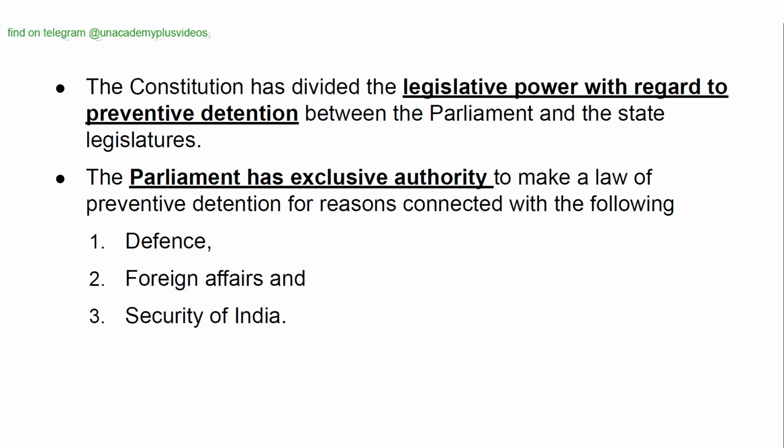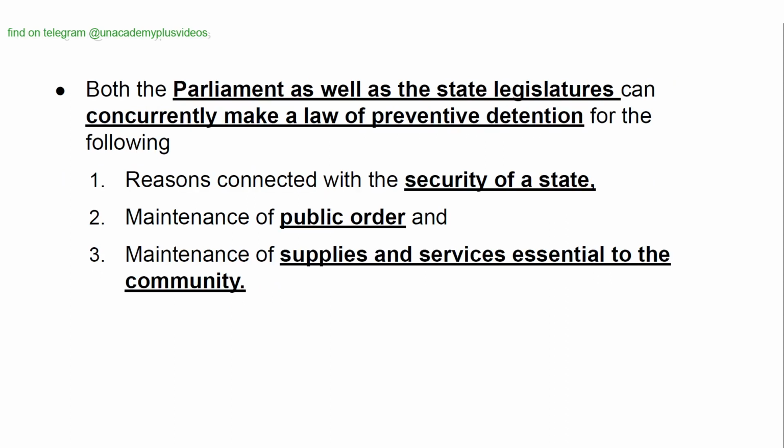The Constitution has divided the legislative power with regard to preventive detention between the Parliament and the state legislatures. The Parliament has exclusive authority to make a law of preventive detention for reasons connected with the following: defense, foreign affairs, and security of India. Both the Parliament as well as the state legislatures can concurrently make a law of preventive detention for the following reasons connected with the security of a state, maintenance of public order, and maintenance of supplies and services essential to the community.